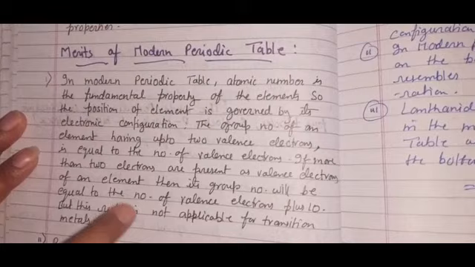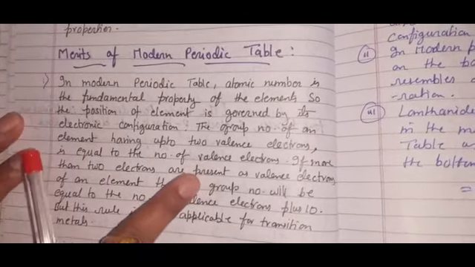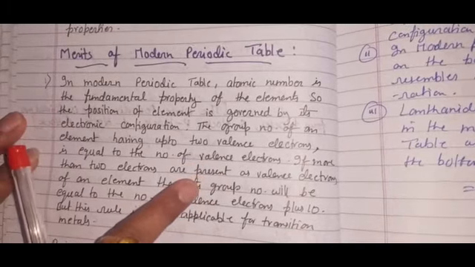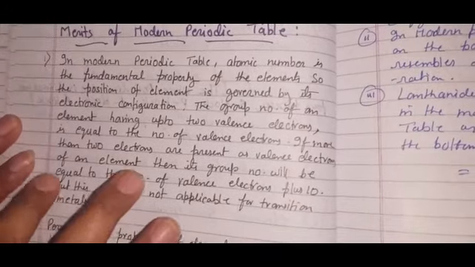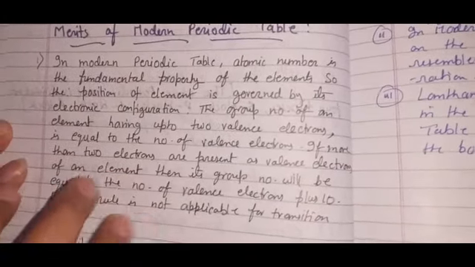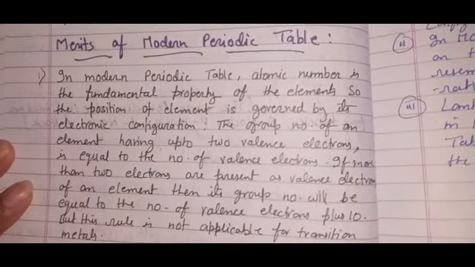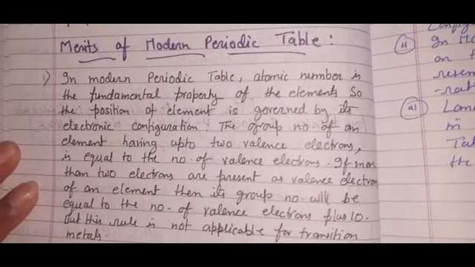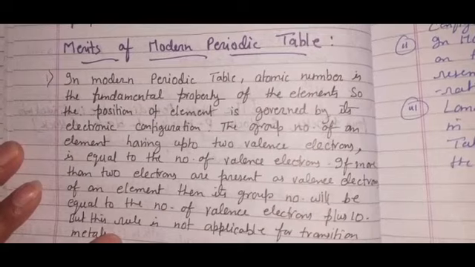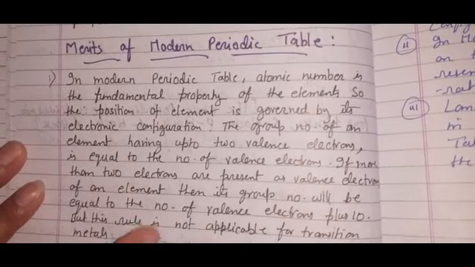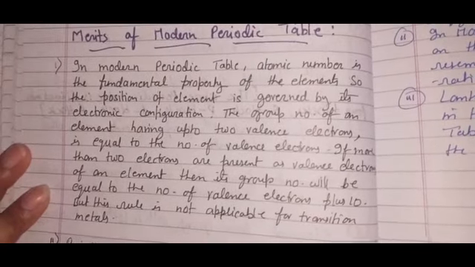I will explain this topic in detail, about valence and valence electrons, and how you will decide which element is in which group with the help of valence electrons, okay? But with the help of this property, it is very easy that we can decide, without the periodic table, that this element will be at which place, in which group, and in which period, okay? I will show you that first.